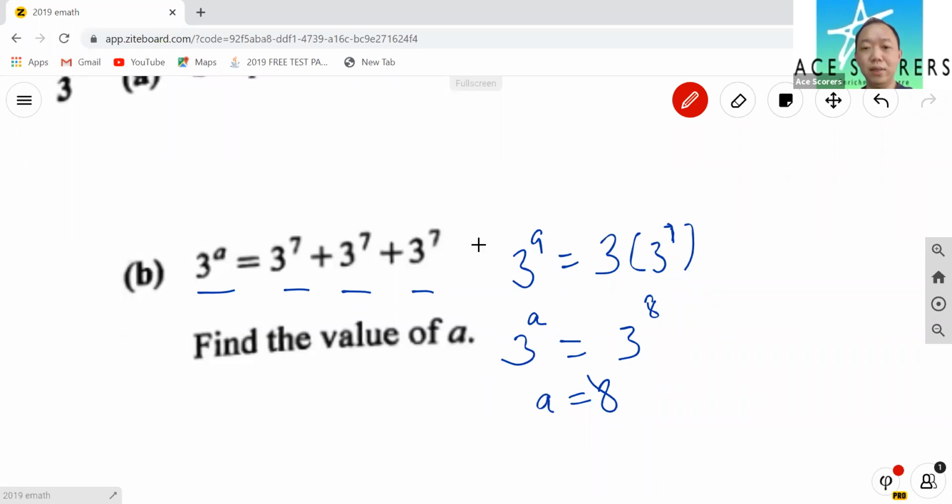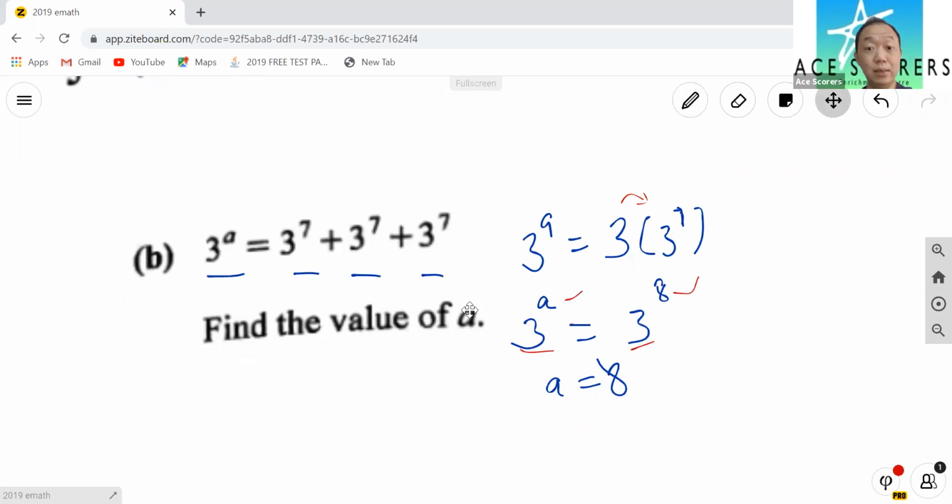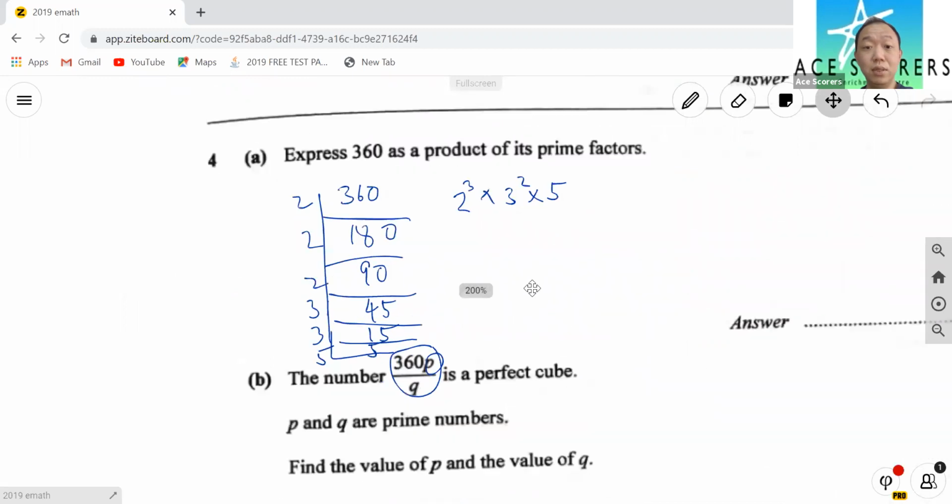Or you can do factorization. That means you take out 3 to the power 7, and you get 3 of them. So the 3 you multiply in, so 3 to the power 8. Once the base is the same, just compare the power. So 8 equals 8. Yeah, so far, very simple.